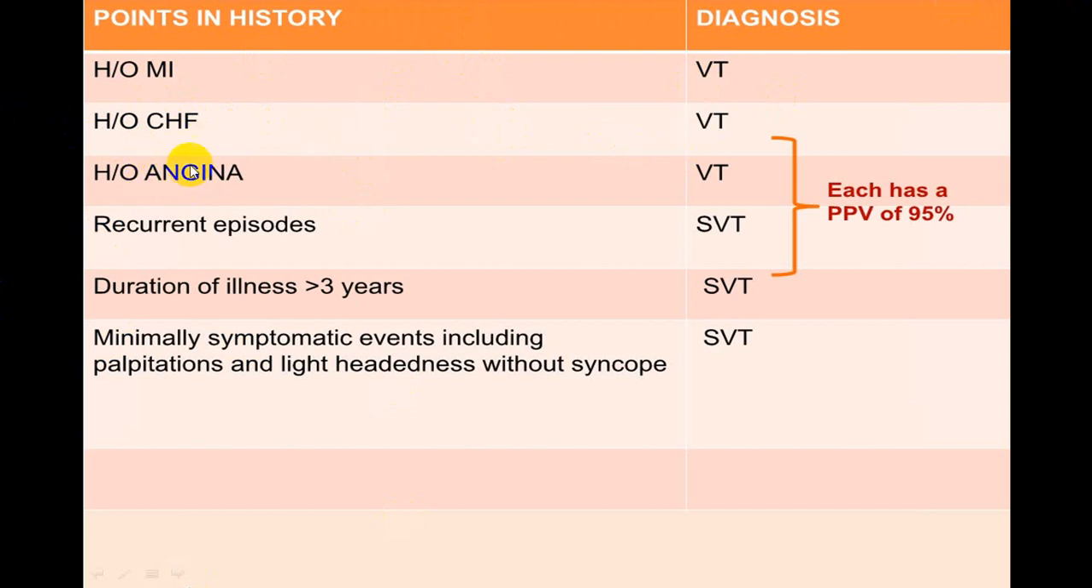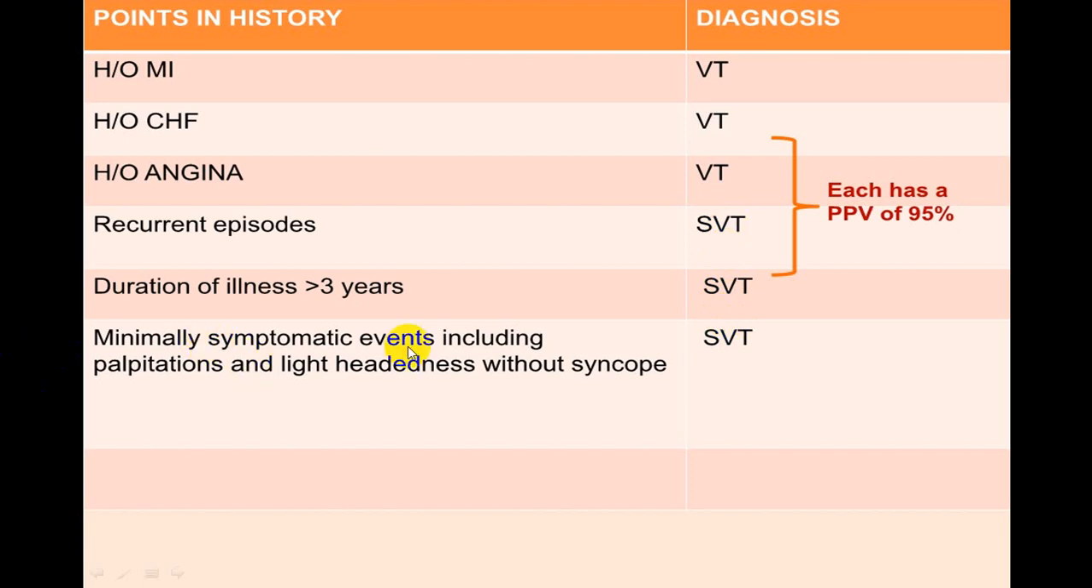He has got a history of ischemic heart disease and he is having now anginal pain, and if it is more of unstable angina, again in favor of VT. If there are recurrent episodes of such wide complex QRS tachycardia, it is more in favor of supraventricular tachycardias. If duration of illness is more than 3 years, 100% never in favor of ventricular tachycardia. So these two, recurrent episodes and longer duration, go more in favor of SVT than VT.